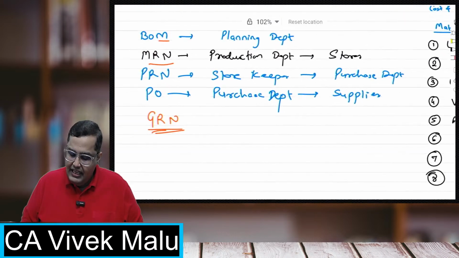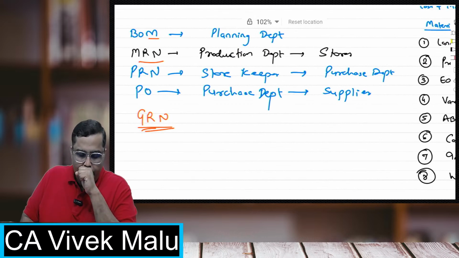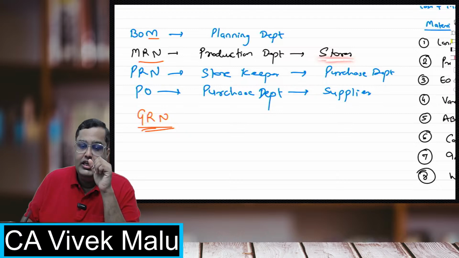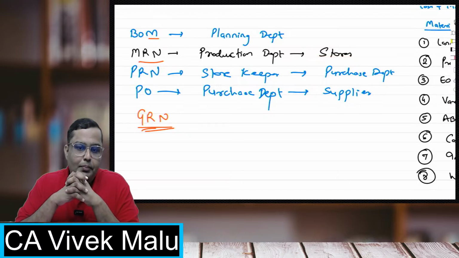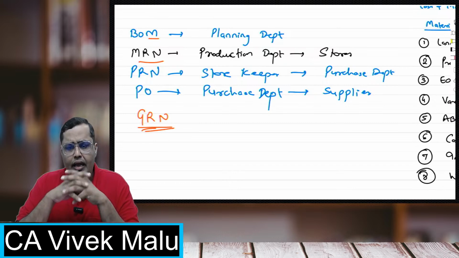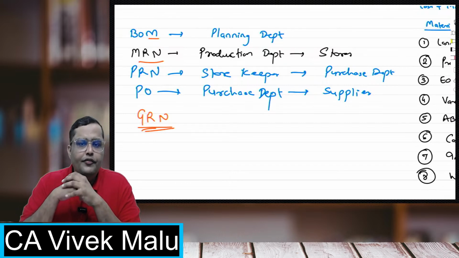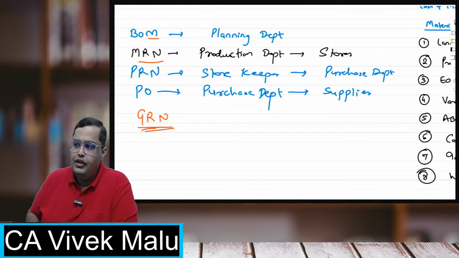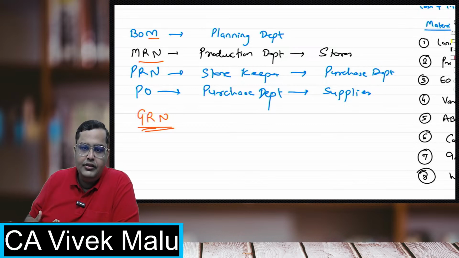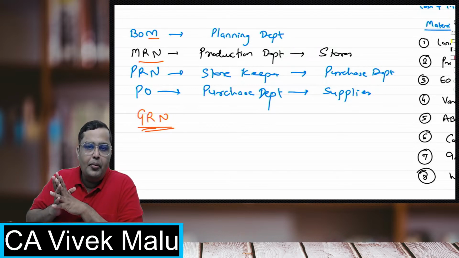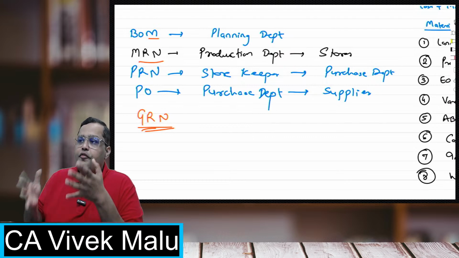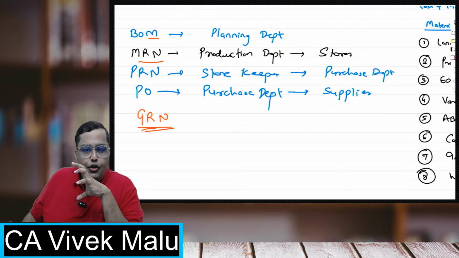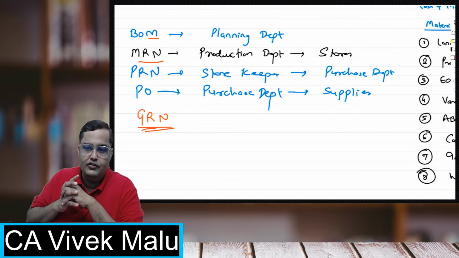Now students, we have seen that the storekeeper normally places a request with the purchase department, and on the basis of that, the purchase department will call for the tenders and all that. So this procedure involves a lot of cost also. You have to give advertisements to call the tenders, you have to negotiate with the suppliers. There is a lot of procedure involved, a lot of persons involved, and salaries will be spent. So a lot of expenses happen when you are doing all these processes.